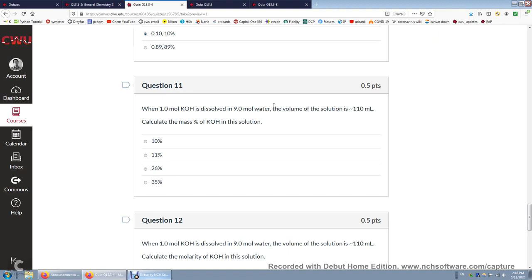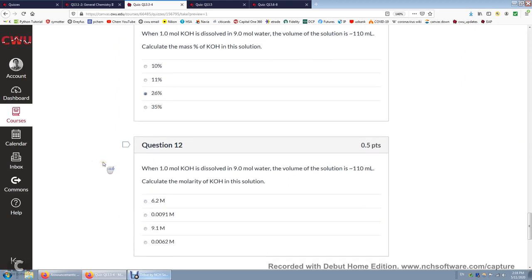So what's the total mass? 56 plus 162, so I think it's 218, and you just need to do a division. 56 grams of KOH divided by the total mass, which is 218, and we'll get 26%.